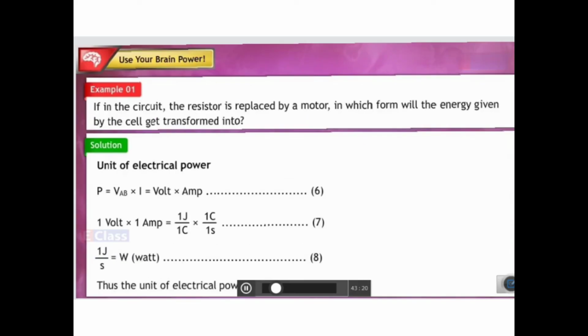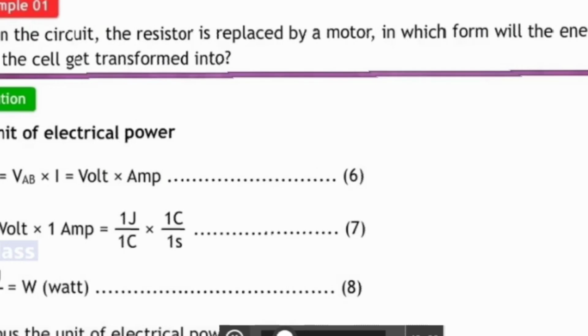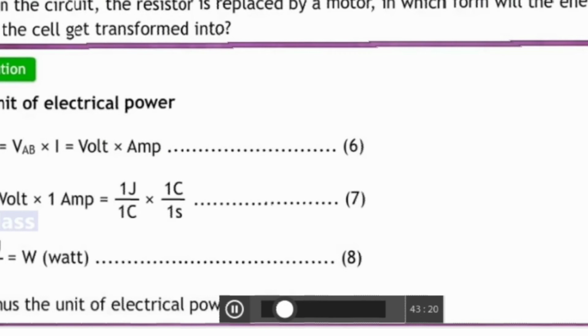Now let us talk about the unit of electrical power. We have observed that P is equal to V into I. So the units will be volt into ampere, right? So 1 volt into 1 ampere, that is nothing but volt is work upon the charge, right?